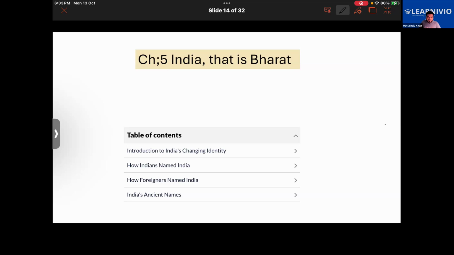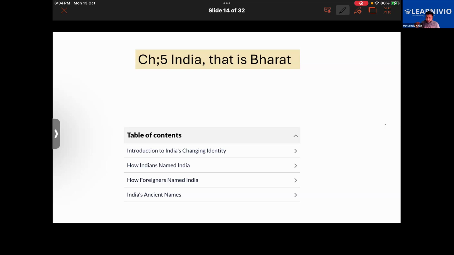This chapter talks about the Indian and foreign influence in shaping the identity of India, meaning that in different books, for example the Rig Veda and the Mahabharata, India was known by different names, right?